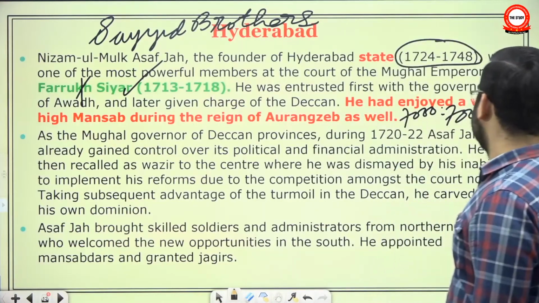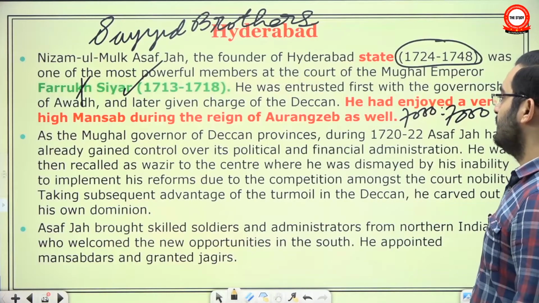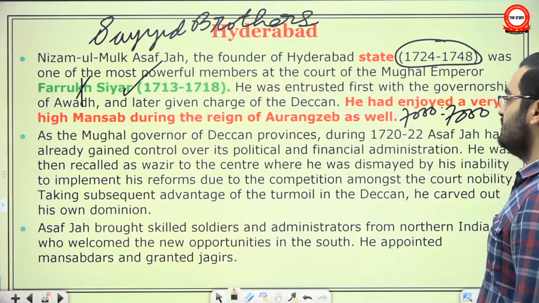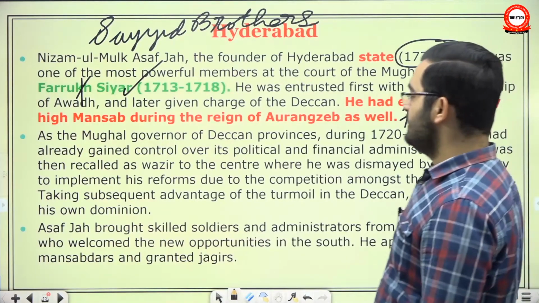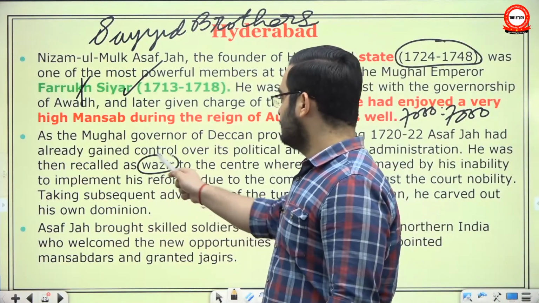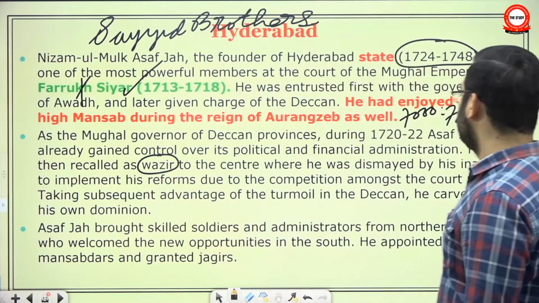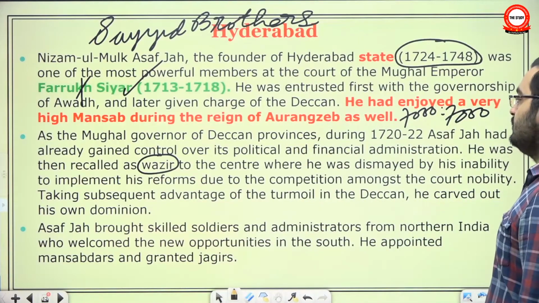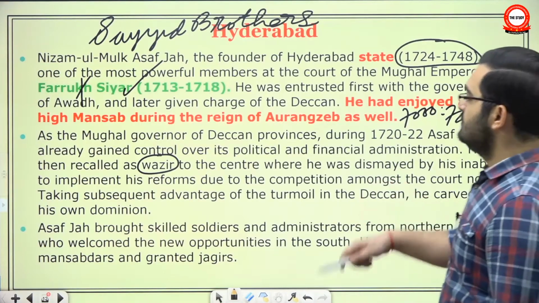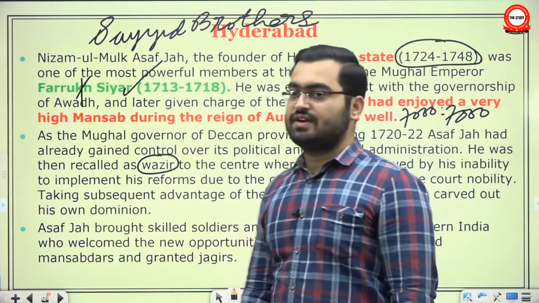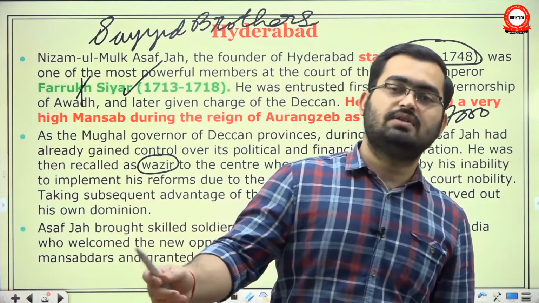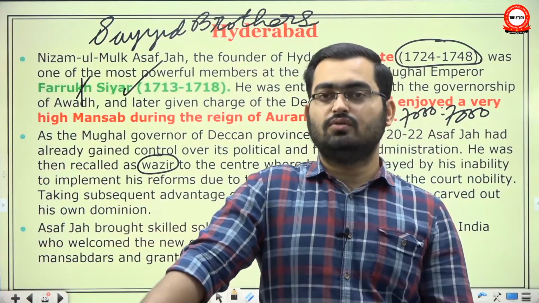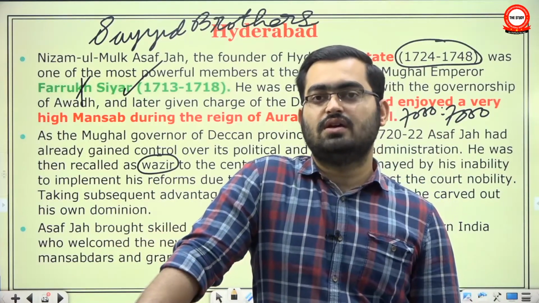During 1722, he had gained control of its political and financial administration. He was then recalled as Wazir to the center, where he was dismayed by his inability to implement his reforms due to the competition among the court nobility. Though he was a product of Mughal factionalism, he could not overcome that factionalism. He wanted to reform the land revenue system.